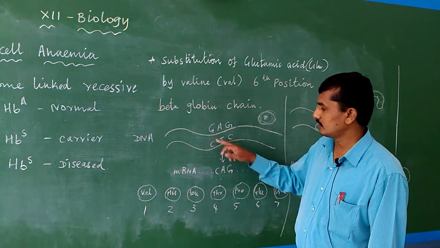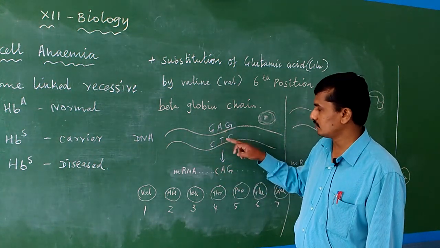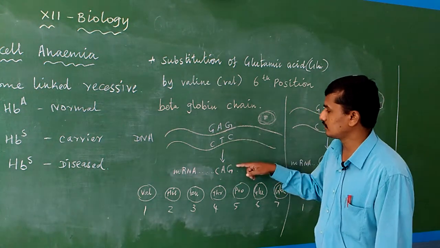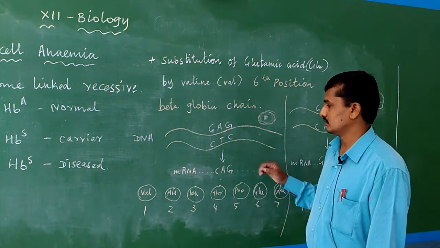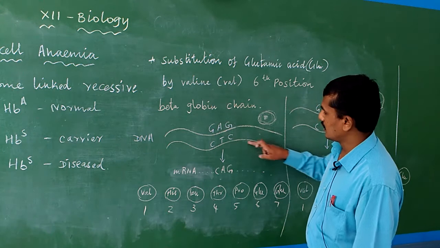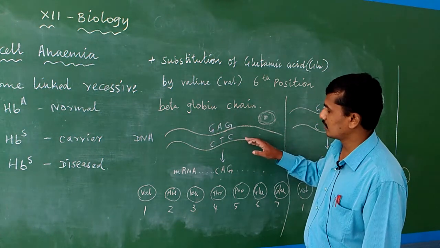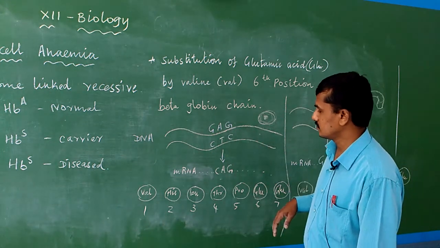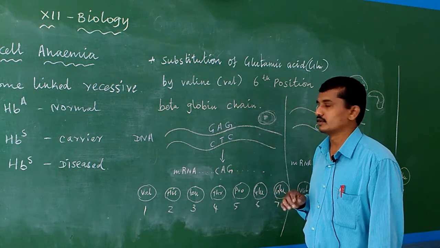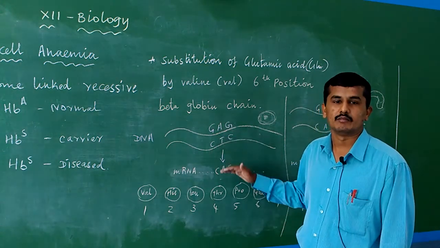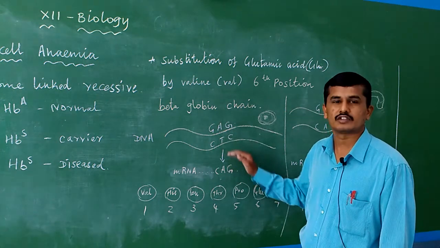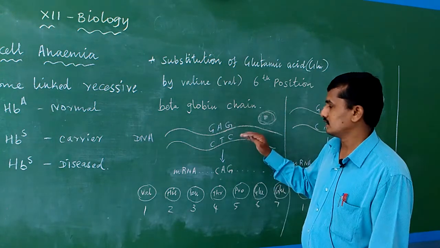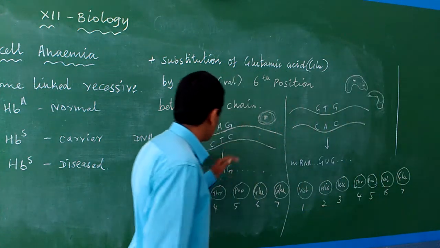Suppose guanine pairs with cytosine, and adenine pairs with thymine. For example, imagine this second one is the non-coding strand. Cytosine is converted into guanine, and the other bases are produced likewise. So from the DNA, mRNA is produced. The transcription and translation process we will deal with one by one in the next chapter. Here, simply listen: the DNA to mRNA is formed.